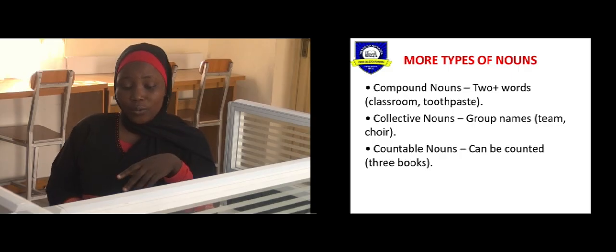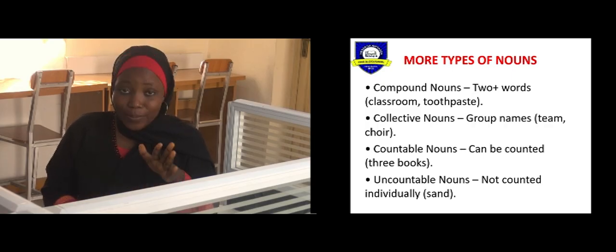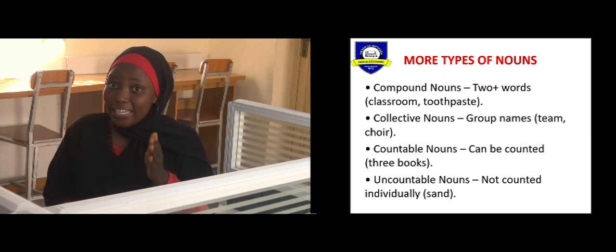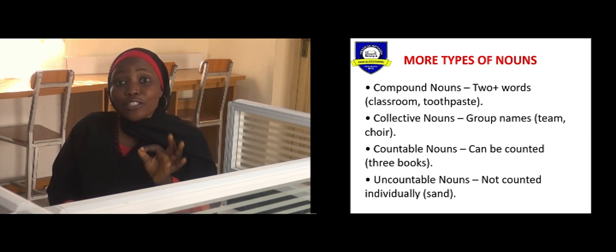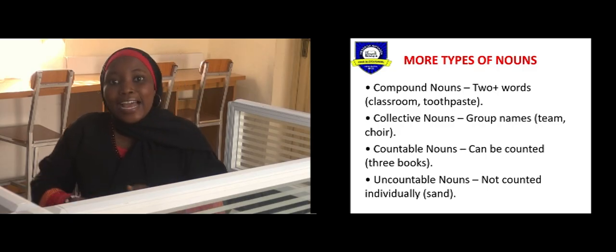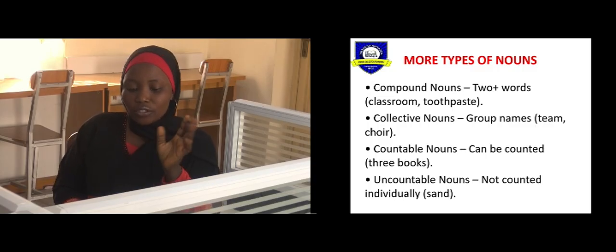Moving on to the next one, we have the uncountable nouns. And then we said uncountable nouns are nouns that cannot be counted. But for your age, this is where we are going to stop. Mind you, in an advanced class, uncountable nouns are not just nouns that cannot be counted, but nouns that can be measured. Do you understand? But for the sake of this lesson, we are going to stop here.